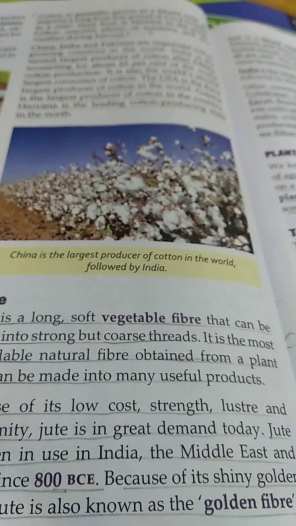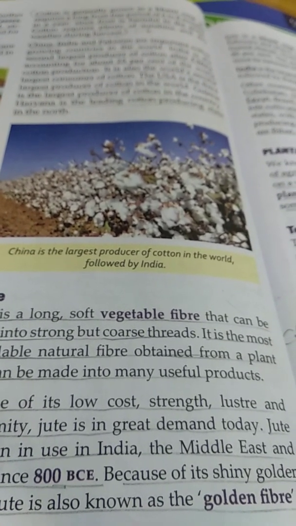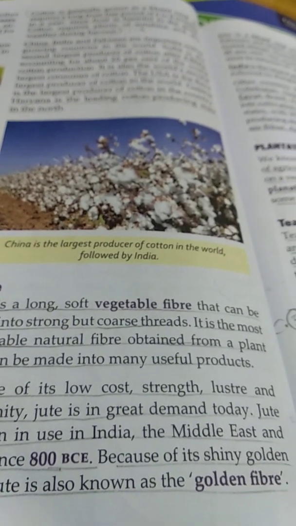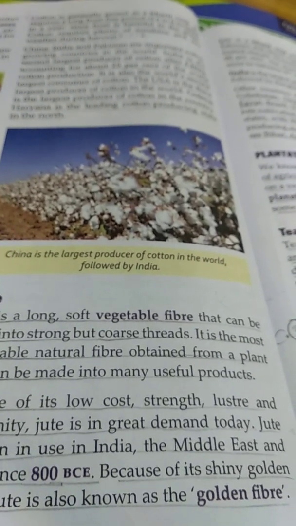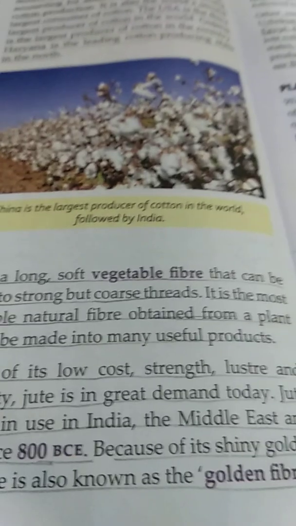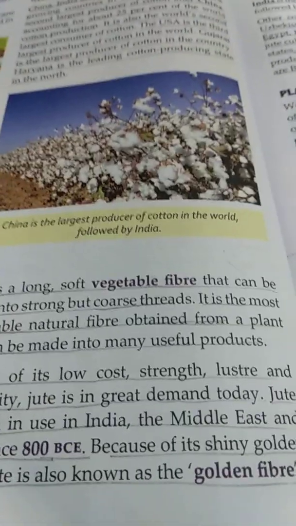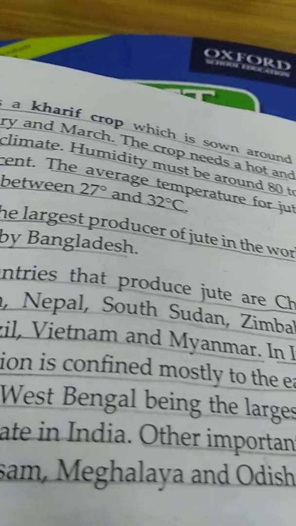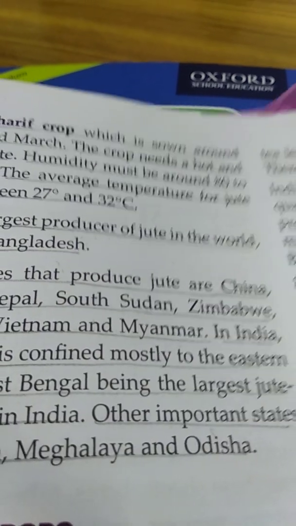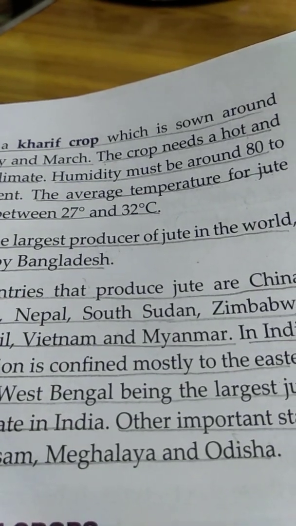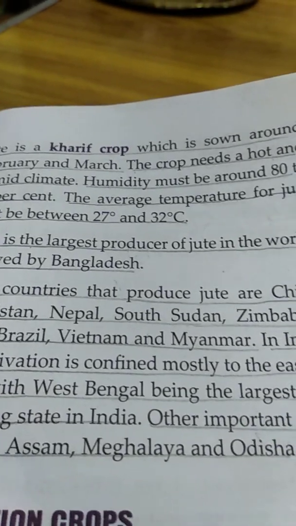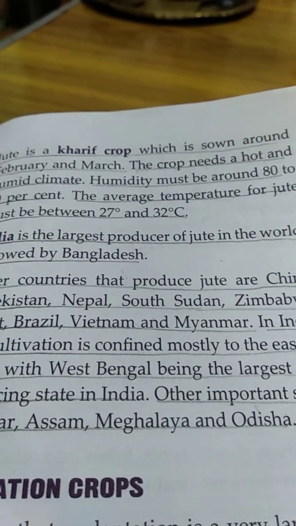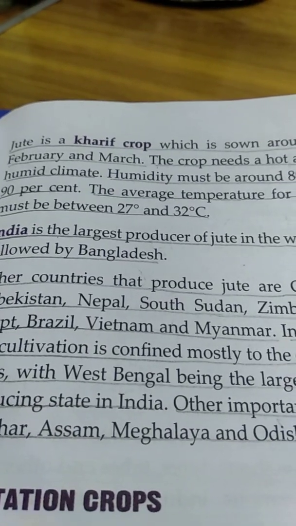Jute has been in use in India, the Middle East and Egypt since 8000 BC. Because of its shiny golden color, jute is also known as golden fiber. Jute is a kharif crop which is grown around the months of February and March. The crop needs a hot and humid climate. Humidity must be around 80 to 90%. The average temperature for jute must be 27 to 32 degrees.